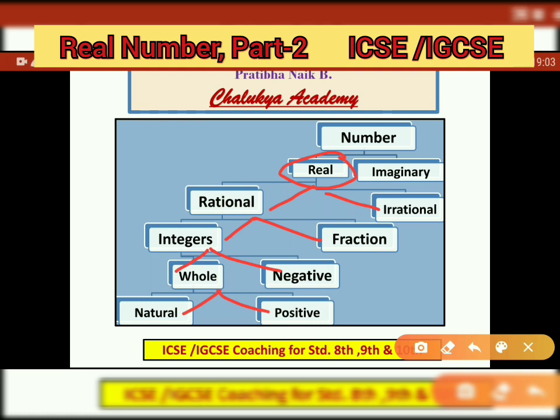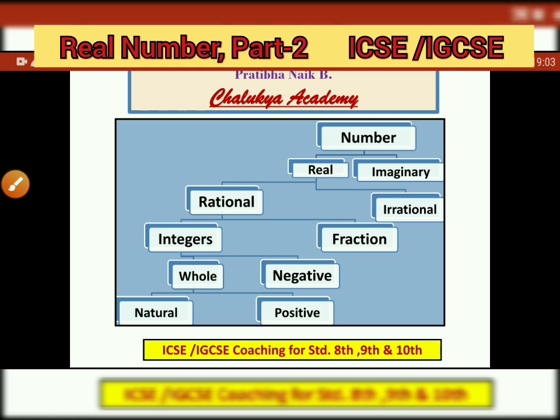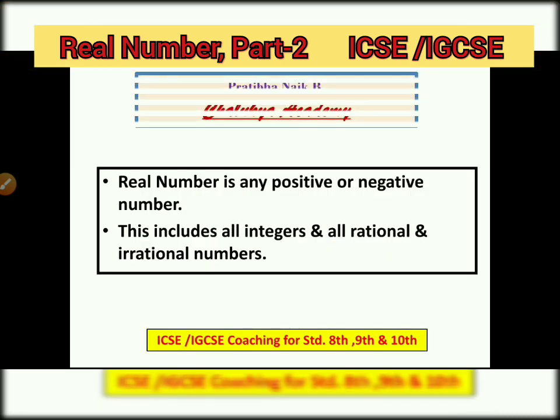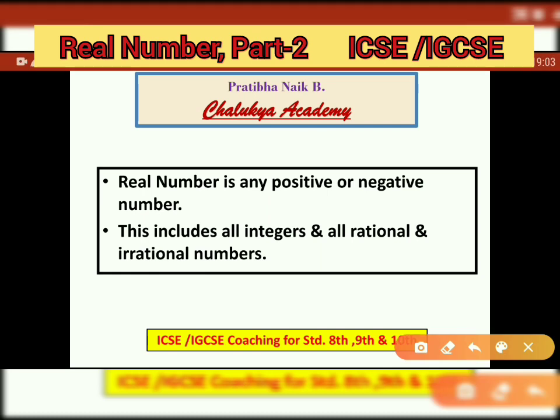In this session we are going to see each and every type of number, and we are going to take examples as well. This is the flow chart which I have given you just to get a revision at a glance. This is a very important flow chart. Now we will see what we mean by real number. Real number is any positive or negative number. This includes integers and all rational and irrational numbers.